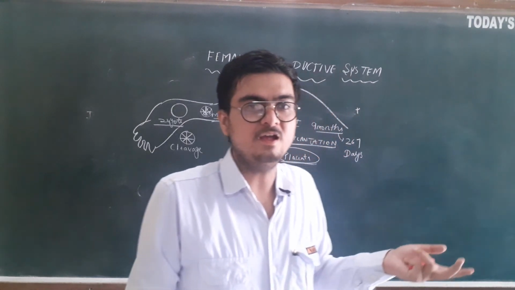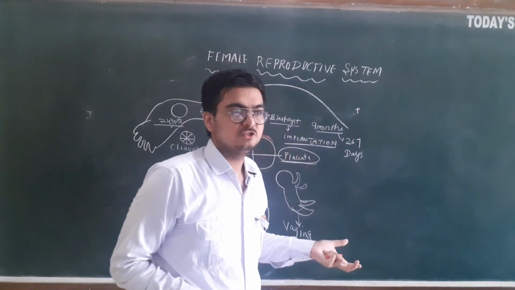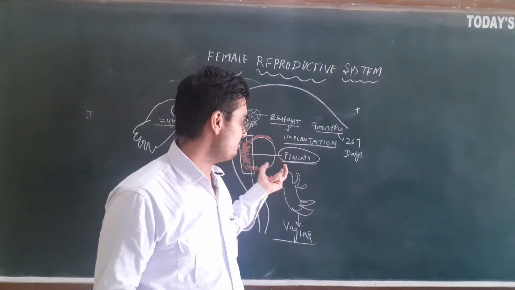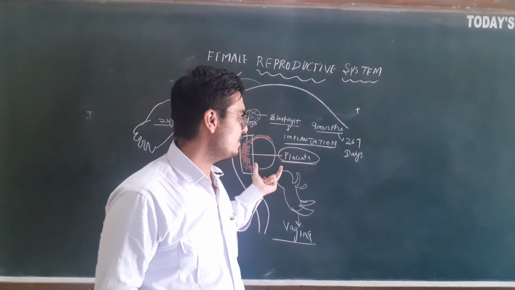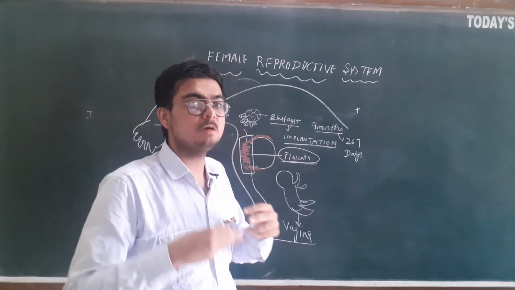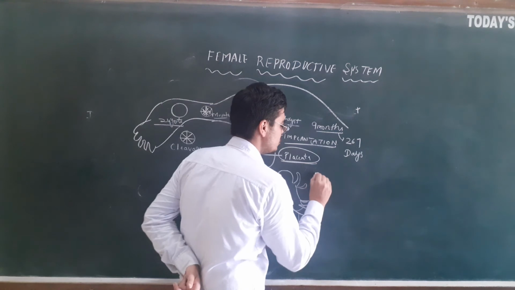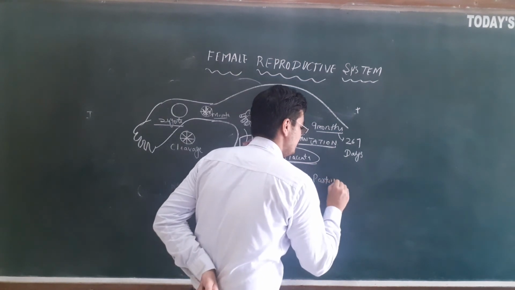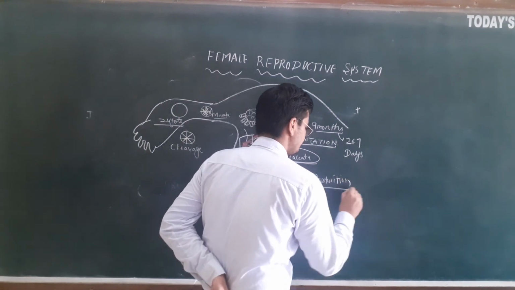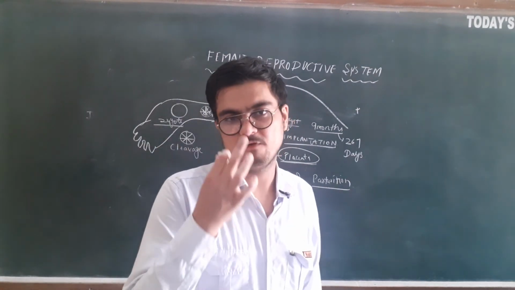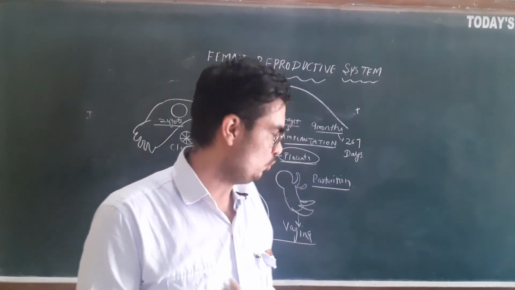So in this way reproduction has occurred. Fertilization has occurred, implantation has occurred, during pregnancy embryonic development has occurred, and ultimately this is called parturition. The birth of the baby is called parturition. The baby is delivered outside, so a new life has come into play. Reproduction has happened.